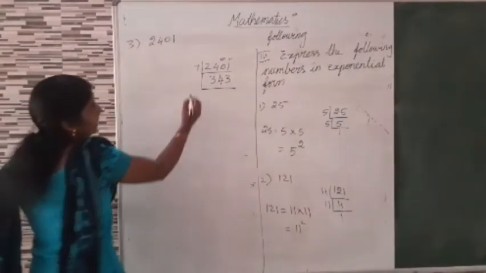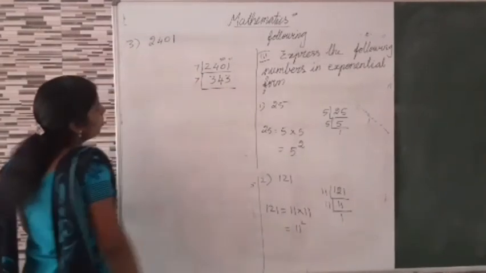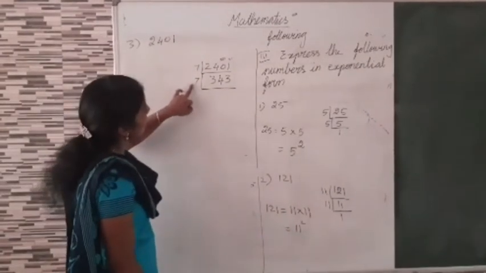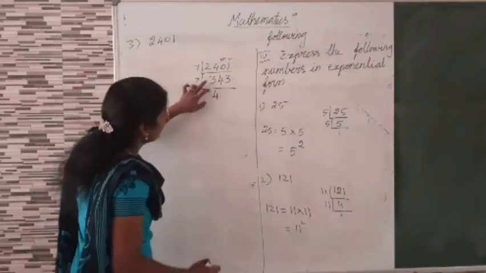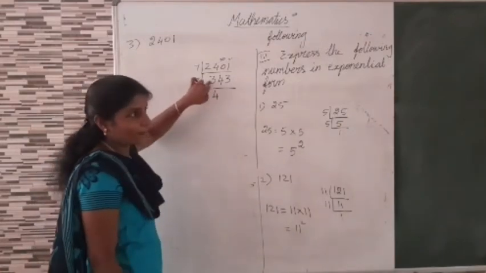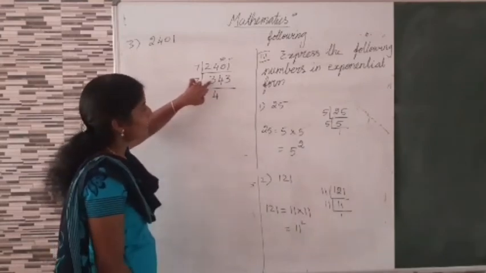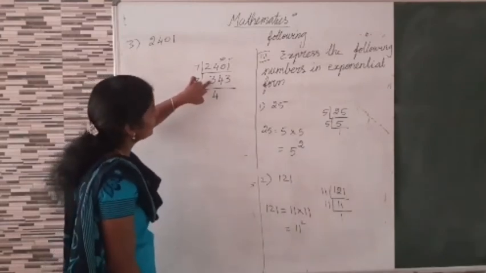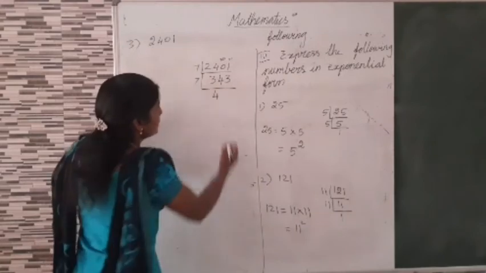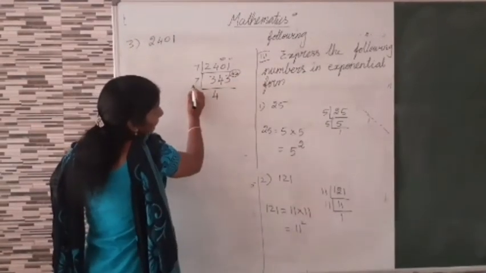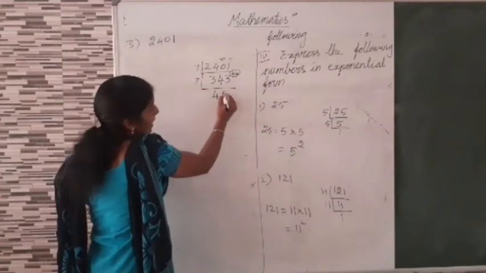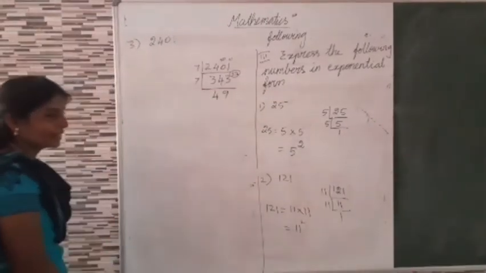Then again 7 table. 7 how many times? 7 4s are 28. 4 7s are 28, remaining 6. 6 and 3, 63. 9 7s are 63.